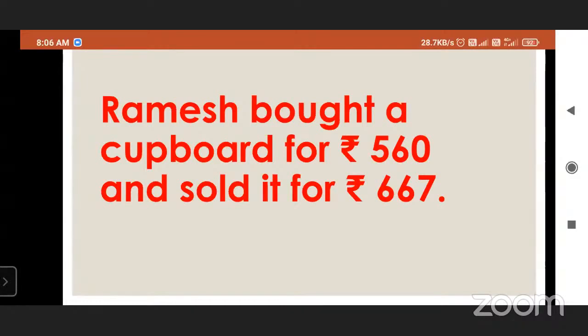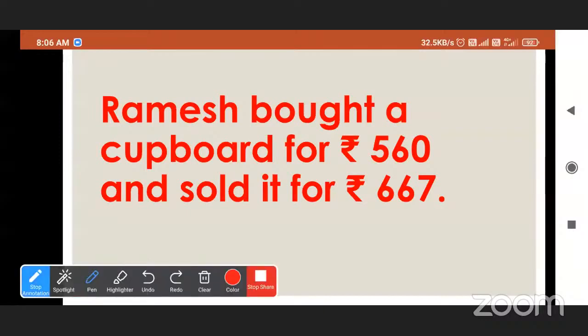Because see, the cupboard is 560 rupees, he sells it at 667, then he makes loss or profit. Loss means what? In Marathi, फायदा नाही झाला. Bought means we purchase from somewhere else.